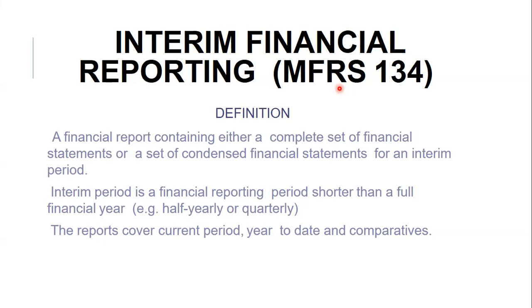Now, the next accounting standard in our topic is interim financial reporting, MFRS 134. So basically, this accounting standard deals with preparing a report for an interim period, that is a period less than 1 year. If you want to prepare reports for a short period like quarterly or 6 monthly, this standard guides us on how we calculate certain things, की ज्या yearly effect असतात त्या कमी काय असतो आणि half yearly असतील तर कसा घ्यायचा.